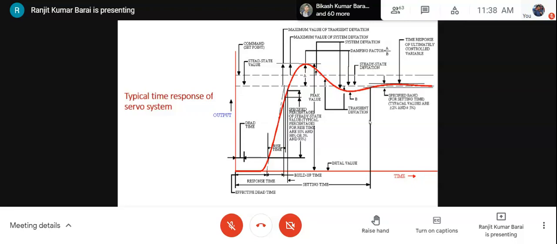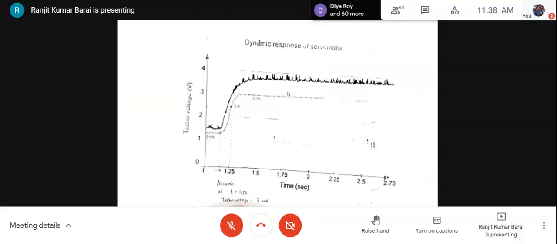It makes the system a little bit sluggish, slow, but it eliminates the danger of oscillation, because any oscillatory output is dangerous in a servo system. So this is the ideal case, but actually what happens, I'll show you. So what is done during this experiment? One step input is applied, and the output response is noted in a strip chart recorder. And this is the diagram, a photo of a strip chart recorder.